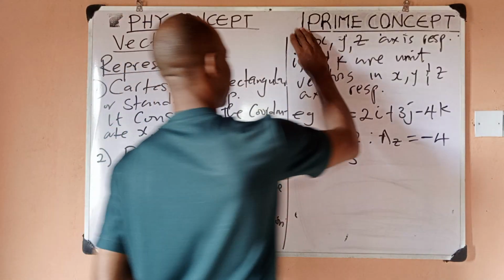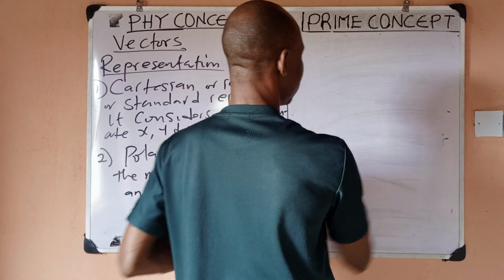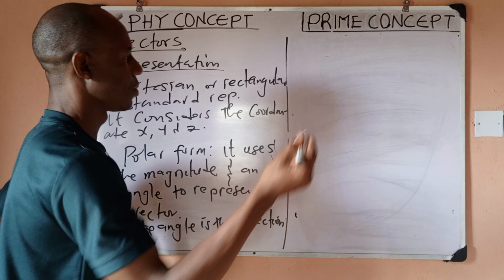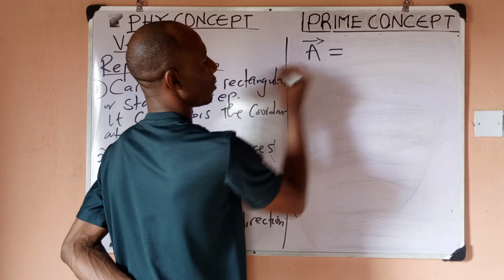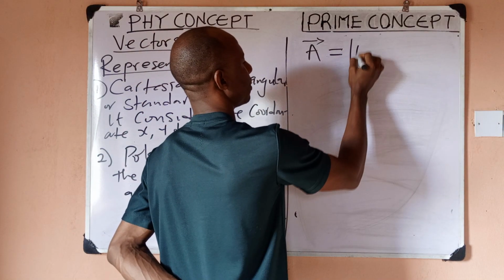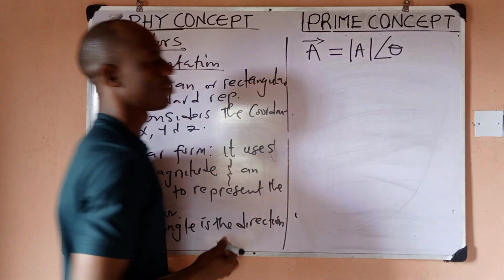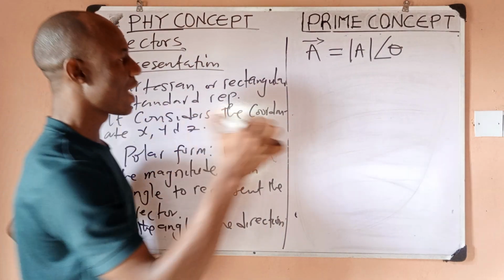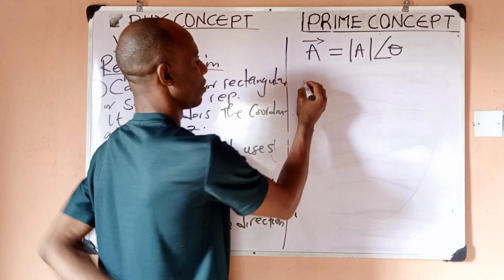Now, how do we represent vectors in our polar form? This is how we represent vectors in polar form. Say we are given vector A like this, then in polar form, this would be this at an angle theta. So this is how we represent in polar form, where this represents magnitude, which is the next thing we're going to look at.